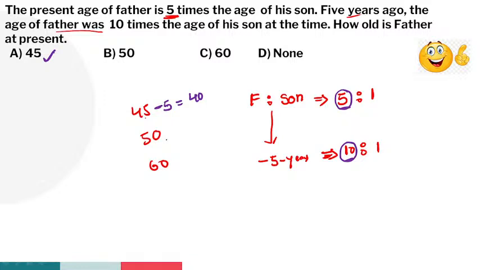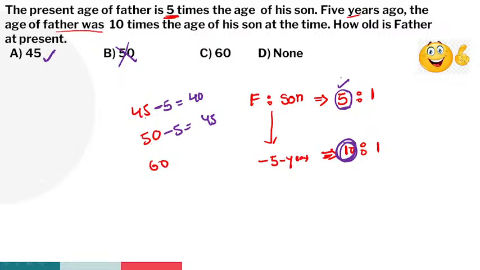No issue, guys. What is the second option? 50. 50 is a multiple of 5. Yes, 5 tens are 50. 5 years ago, 50 minus 5, 45. 45 is a multiple of 10? No. So that's why it is wrong. Move on to the third option.